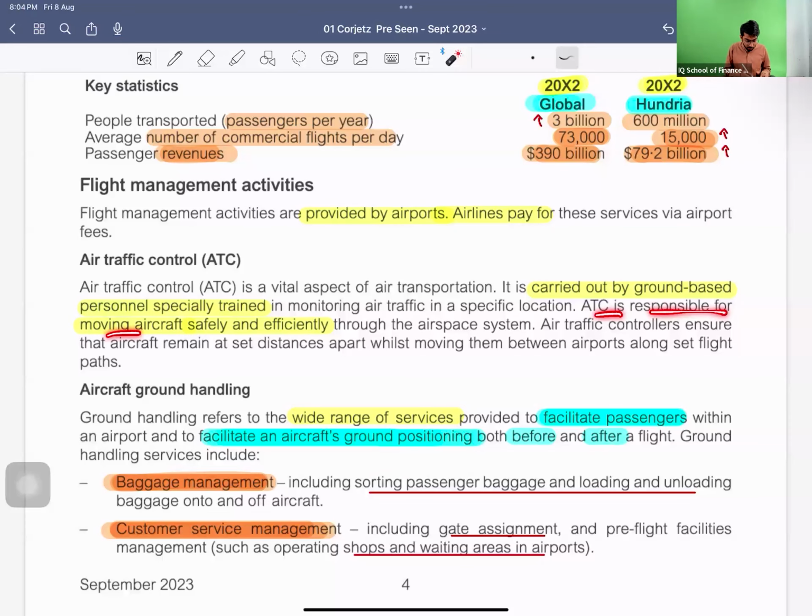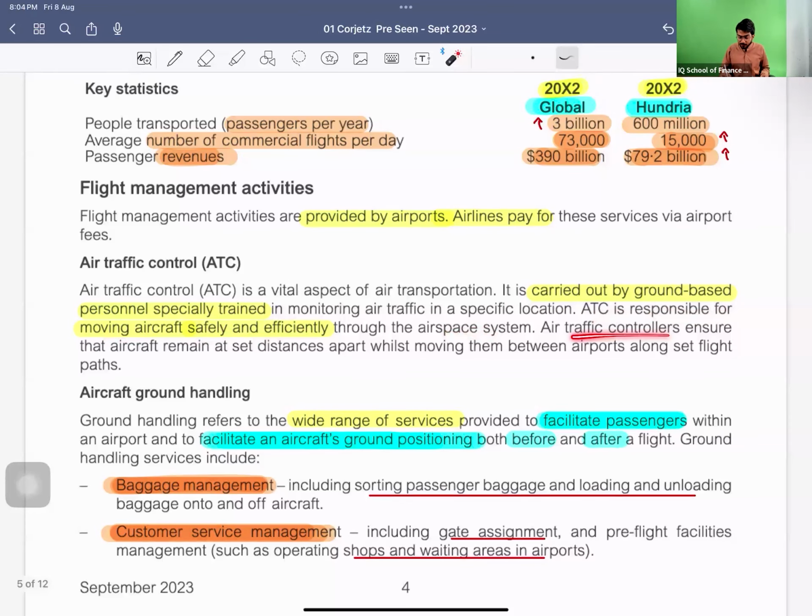ATC is responsible for moving aircraft safely and efficiently through the airspace system. Air traffic controllers ensure that the aircraft remain at a set distance apart while moving them between airports along the set flight paths. So there is open air, but you still have to follow the flight path which you are assigned by the ATC.